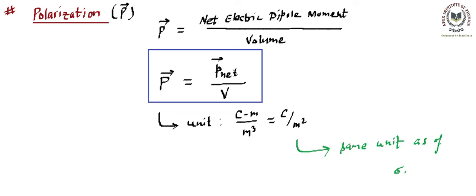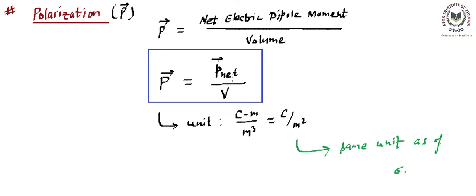If the field from outside is zero, no polarization, whether this is a polar molecule or a non-polar molecule or material. So for polarization to take place, there has to be a field existing externally, because that field is going to create the net electric dipole moment. Making sense? So that's an important physical quantity we need to keep in mind. If somebody asks what polarization is, you say this is the statement and this is the formula.